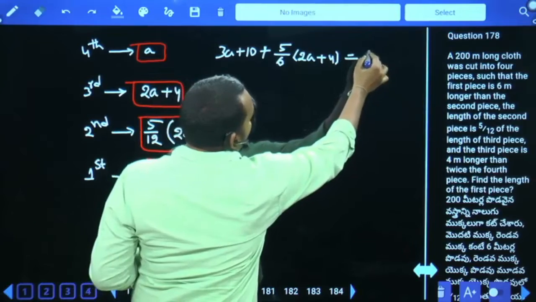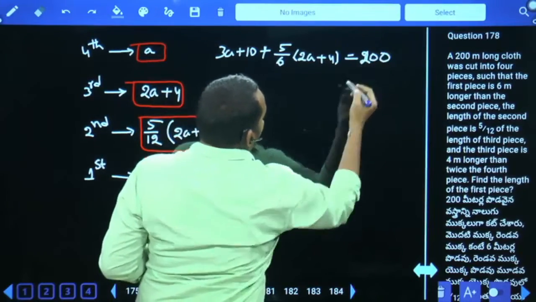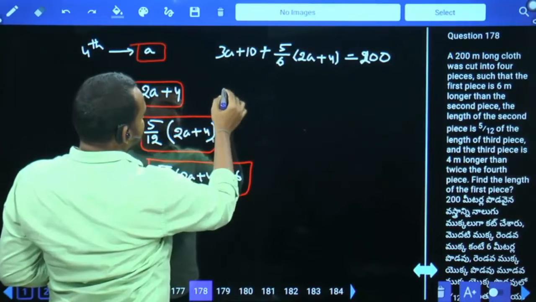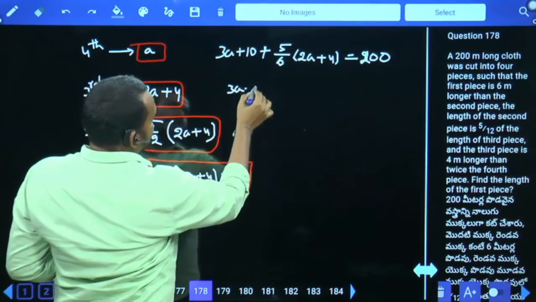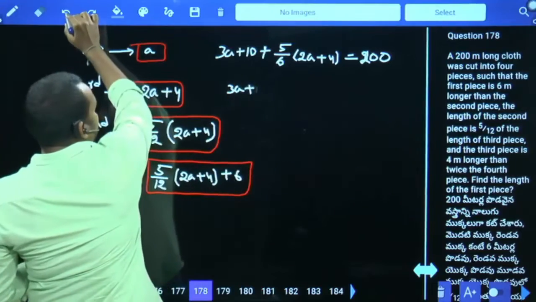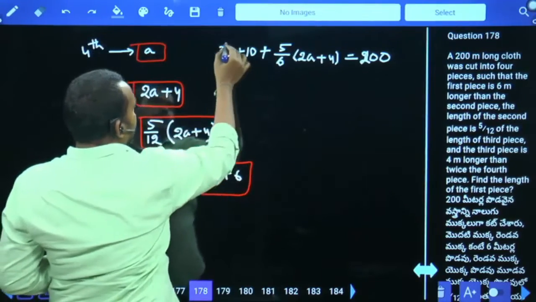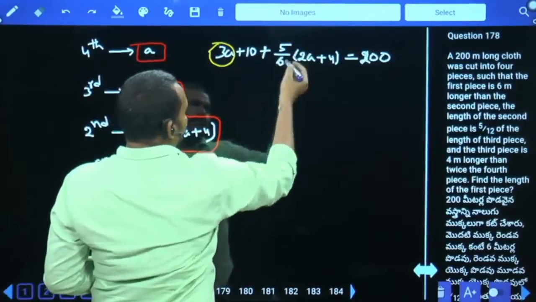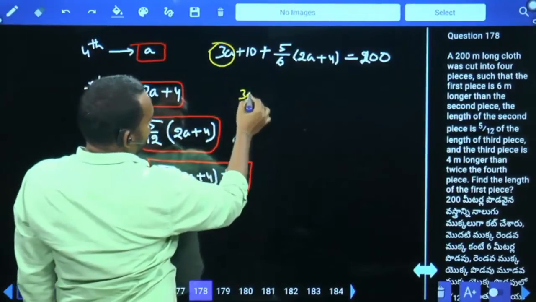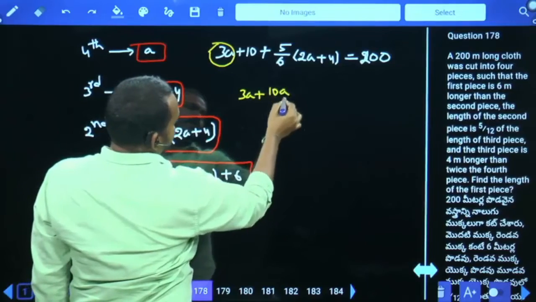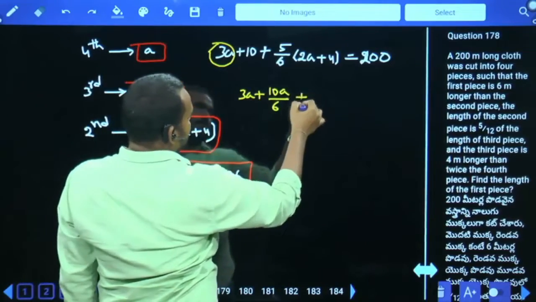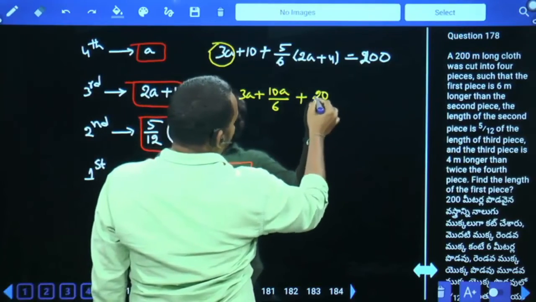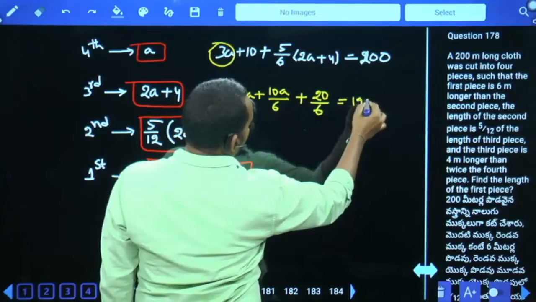The total equals 200, so 3A plus 10 plus 5 by 6 of 2A plus 4 equals 200. That gives 3A plus 10A by 6 plus 20 by 6 equals 190.